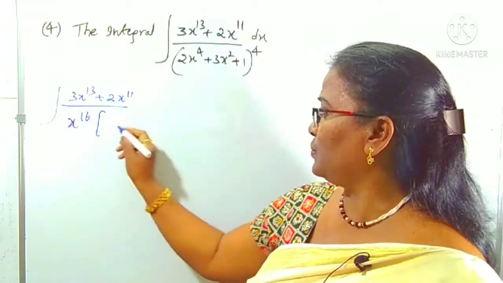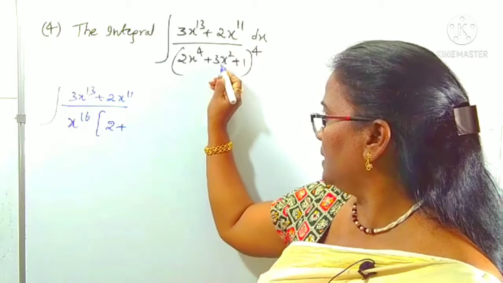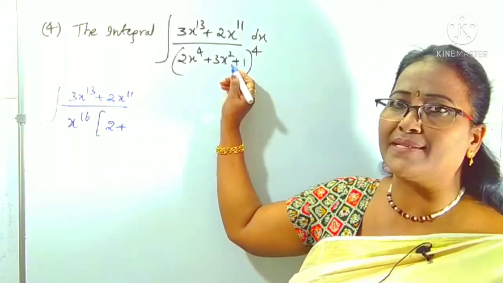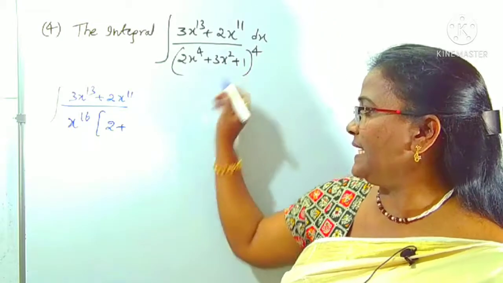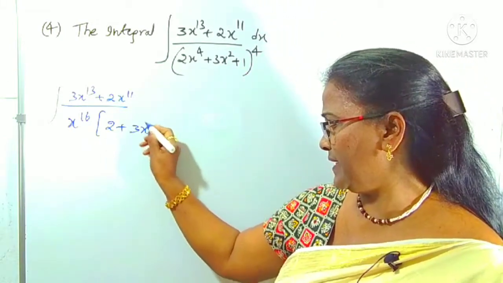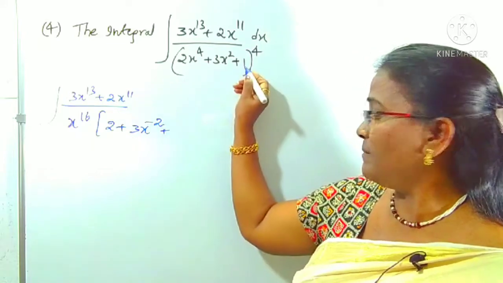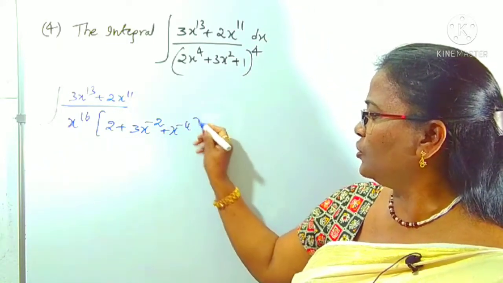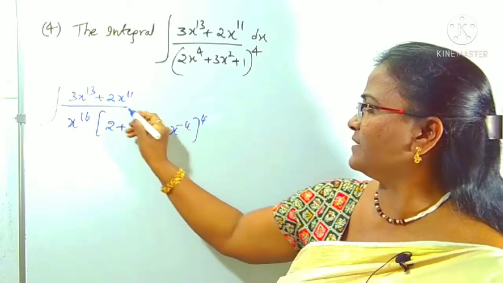Tell me what is left over? 2 is left over, plus here, x^4 is common here, x square is there, so it becomes 3x^(-2). Right? Plus here, by taking x^4 common, 1 by x^4 means x^(-4), overall power 4, right?